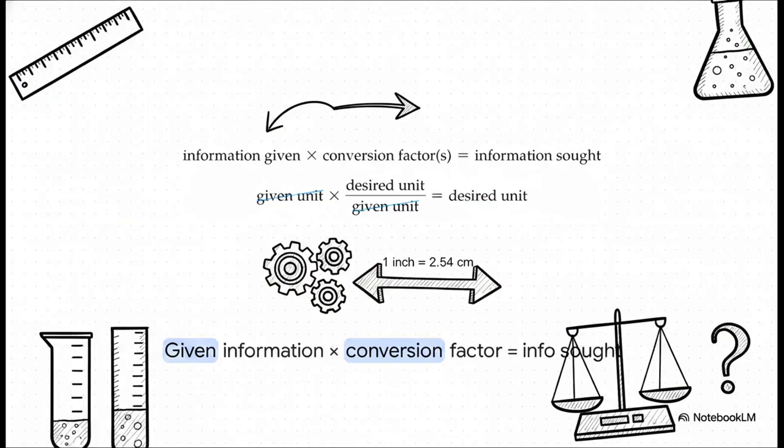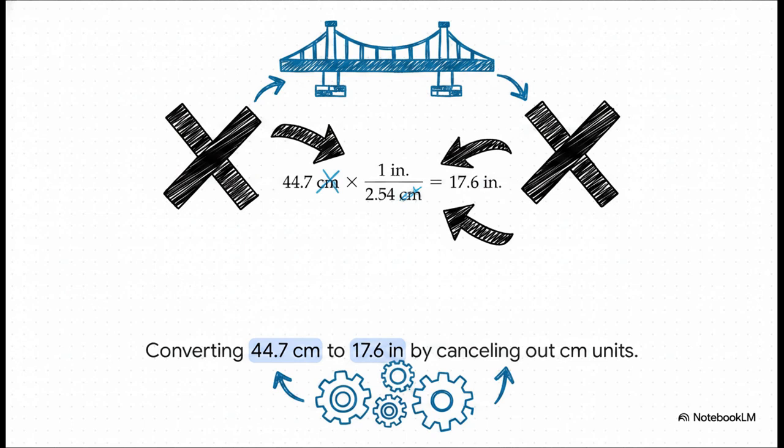The fundamental formula we use is essentially the heart of our solution map. You just take your given information, multiply it by one or more conversion factors, and that equals the information you are seeking. Conversion factors are really just known equivalents, like we know for a fact that 1 inch equals 2.54 centimeters. Using these factors allows us to build a direct mathematical bridge right from our starting point to our desired answer. Let's actually look at this bridge in action.